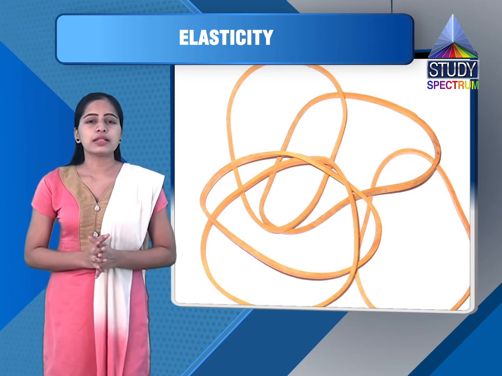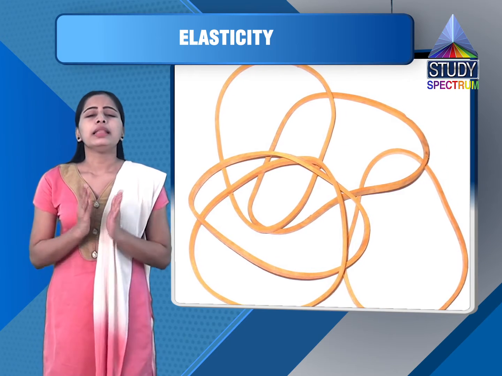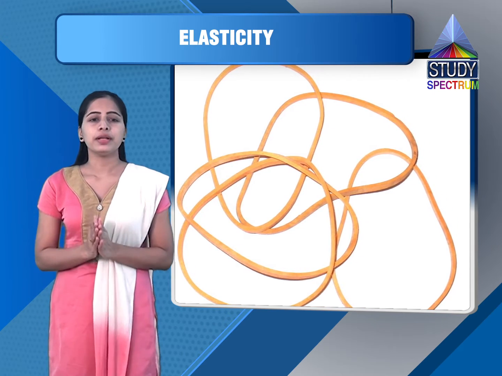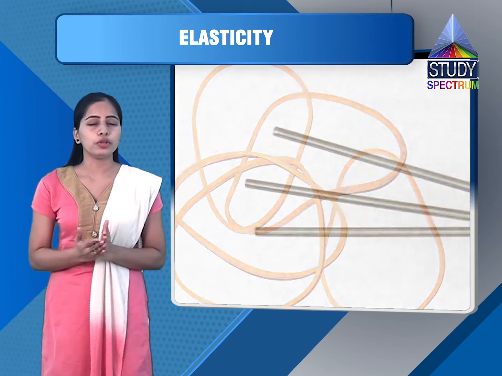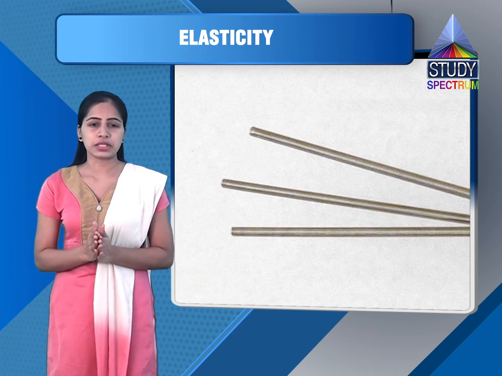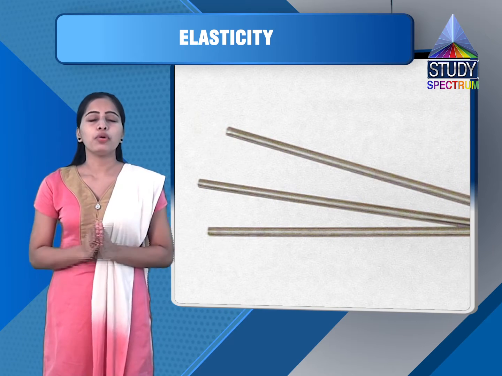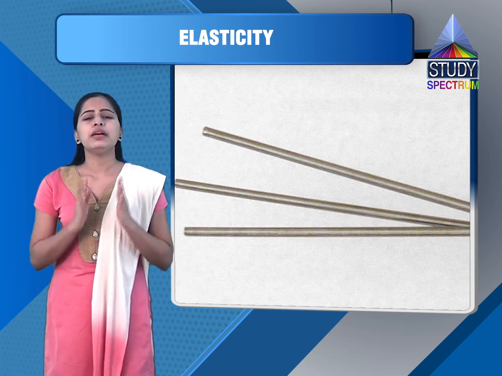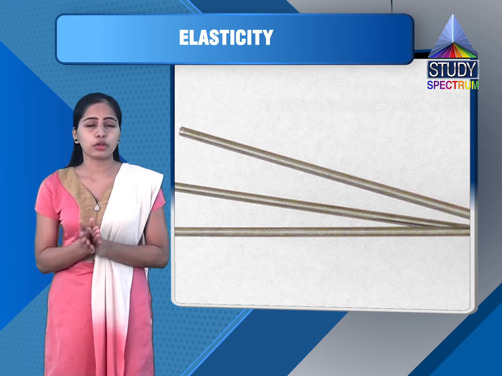Now here we will consider some elastic constants. There are 3 kinds of stress and 3 kinds of strain. We are considering here change in length, change in volume and change in shape in these 3 particular stresses and strains. Hence corresponding to each type we have 3 types of elastic constants. This is very simple. We will just take the ratio of that particular stress to that particular strain.